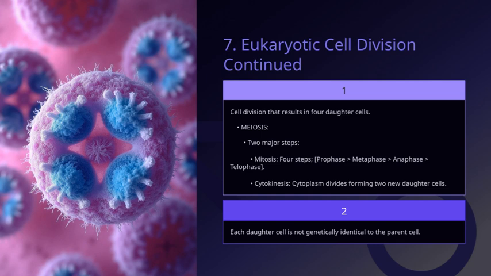Now, it's also important to distinguish between mitosis and meiosis. Mitosis results in two identical daughter cells, mainly for growth and tissue repair. In contrast, meiosis is a special type of cell division that produces four genetically diverse daughter cells, which are essential for sexual reproduction. Understanding these processes helps us appreciate how cells multiply and diversify, supporting the overall theme of eukaryotic cell division and its vital role in life.